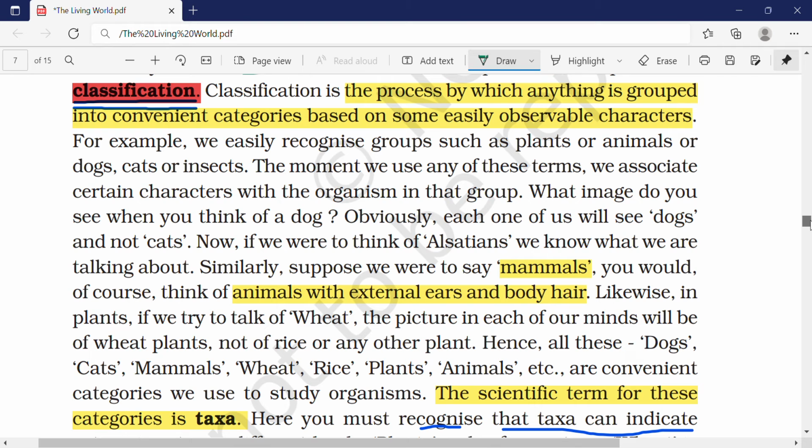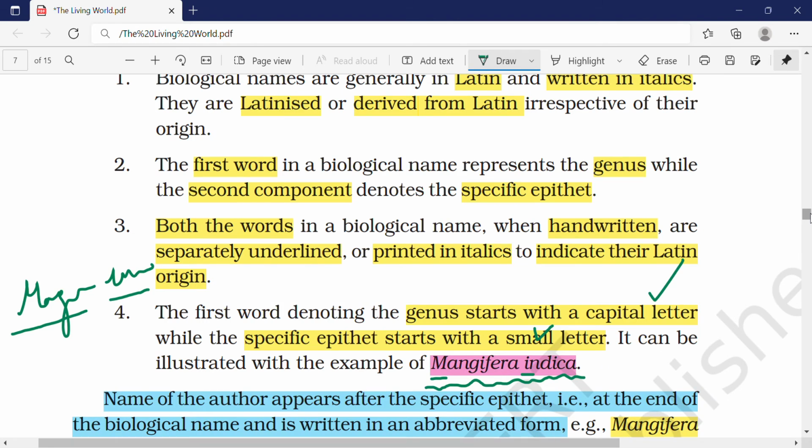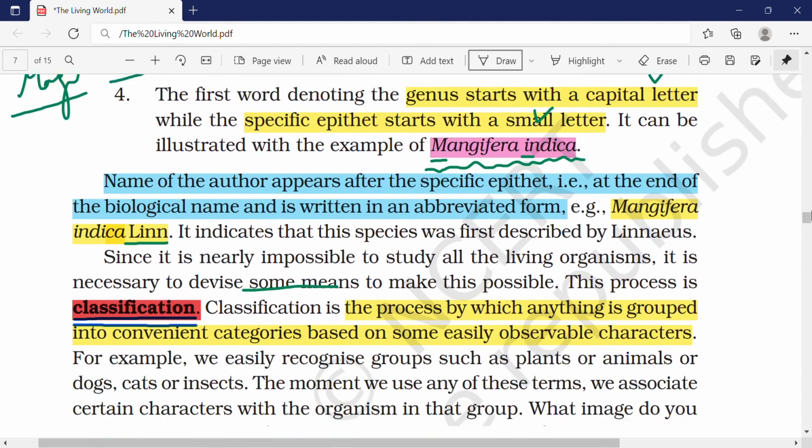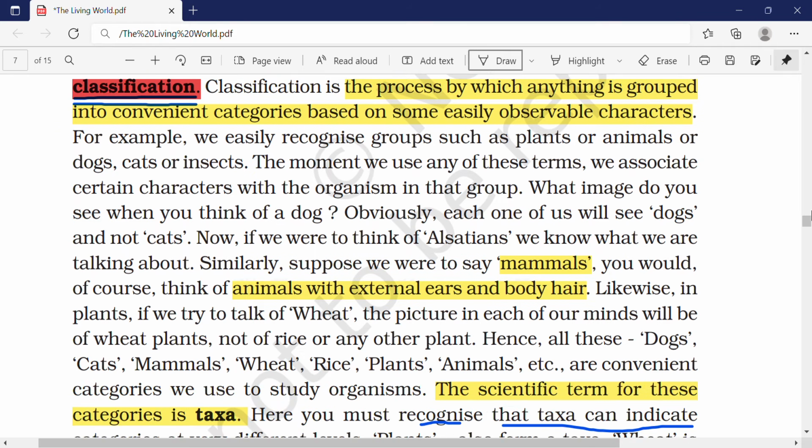So when I say mammal, what are mammals? Mammals are nothing but organisms which have external ear and body hair. So when an organism has external ear and body hair, these are called mammals. Whenever I tell you mammals, you obviously think of an organism which has external ear and body hair.